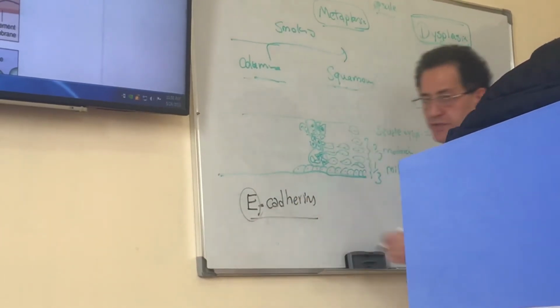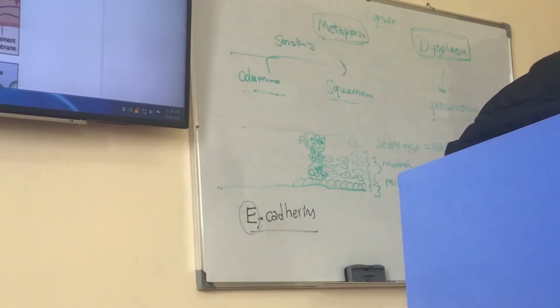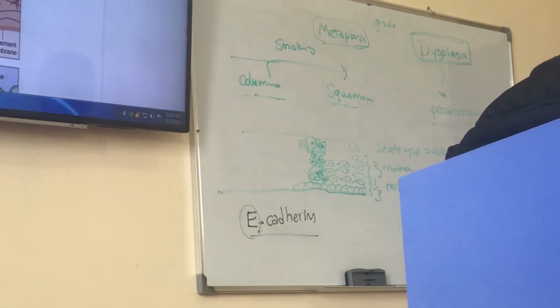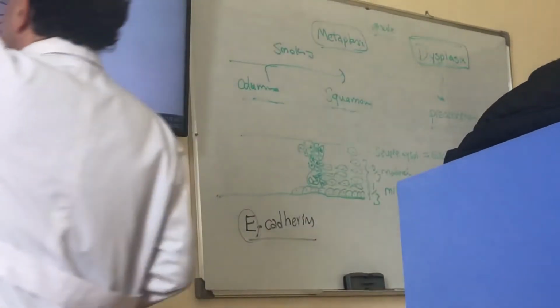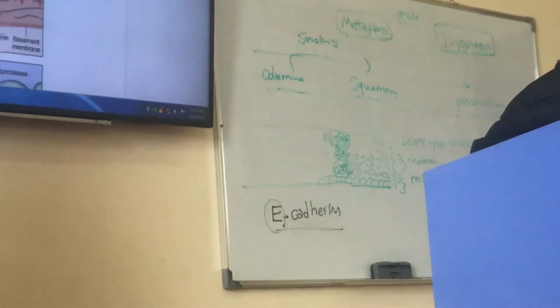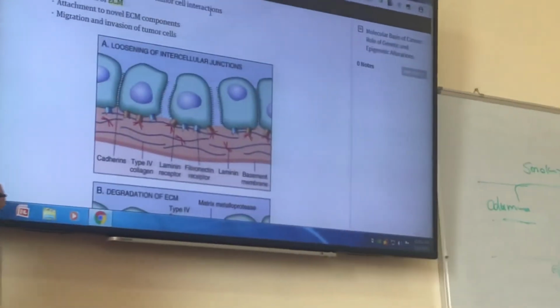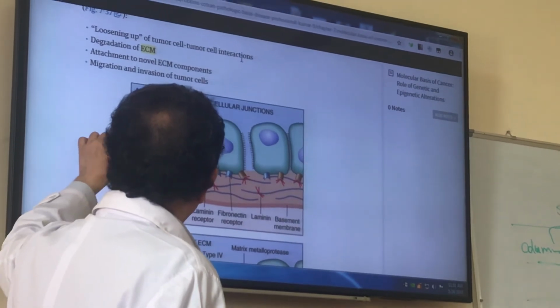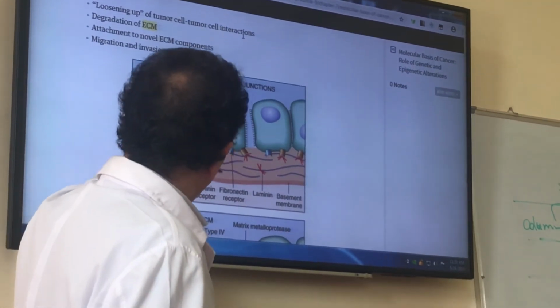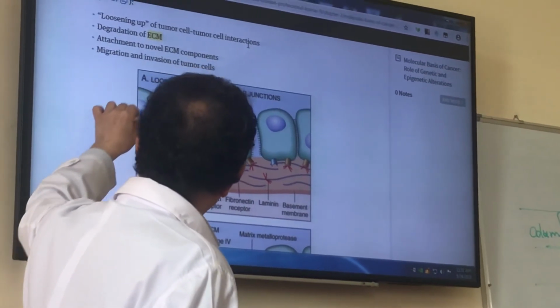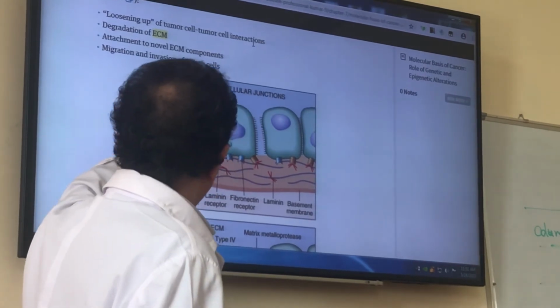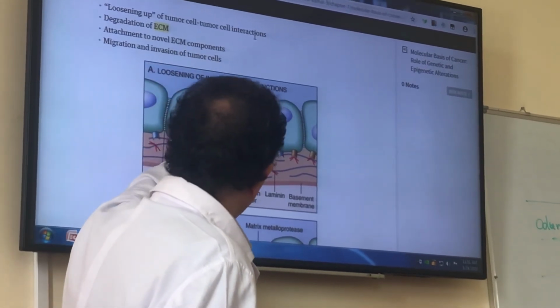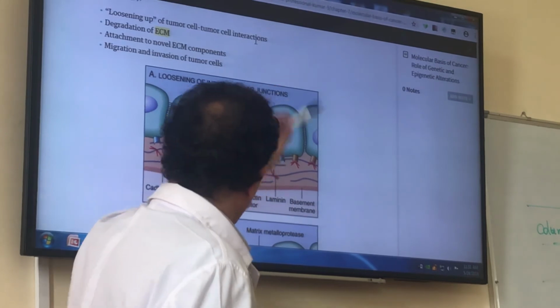So these cause binding of cells that generally is not so hard, firm in tumor cells. But for invasion, there is loosening of these intercellular junctions. So now you see there is loosening.